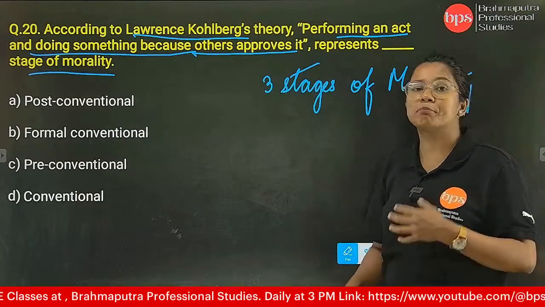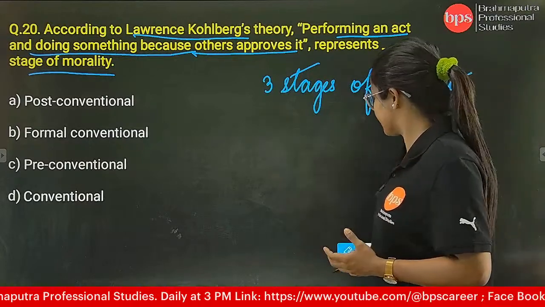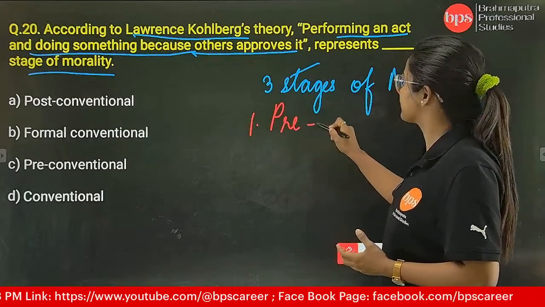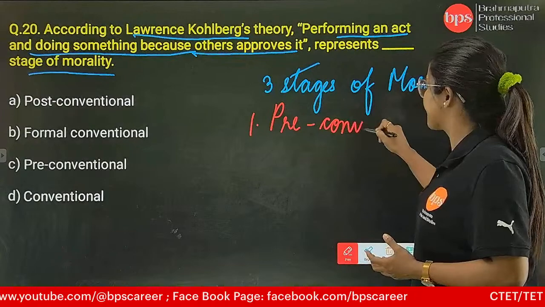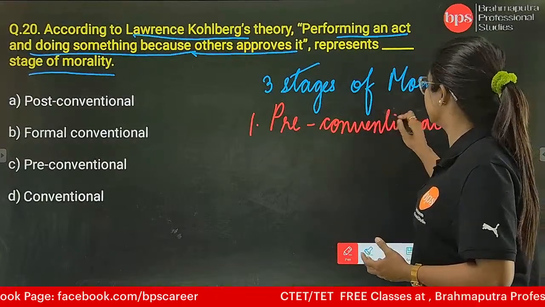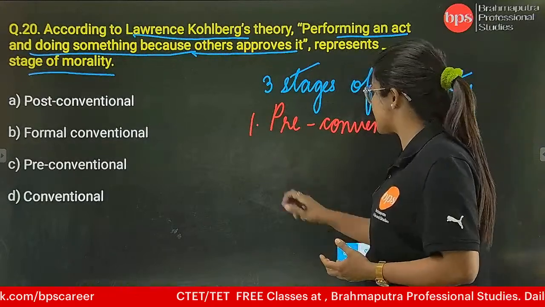First one is the pre-conventional. Then is the conventional.